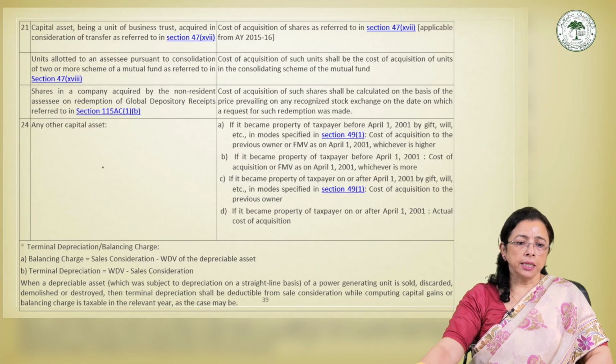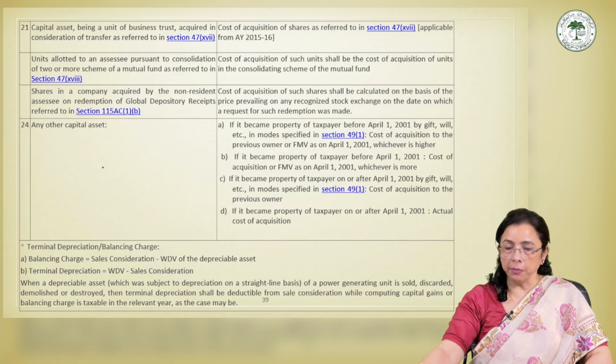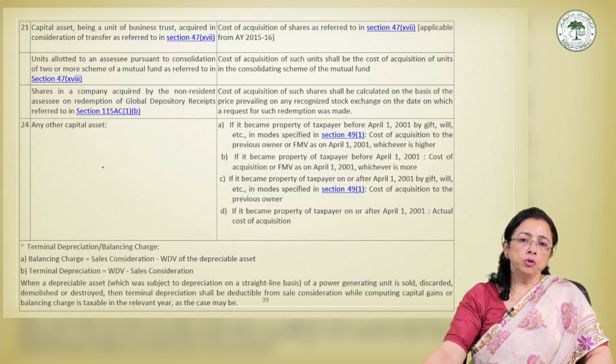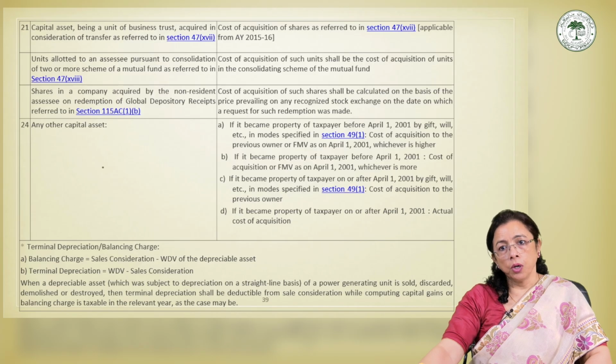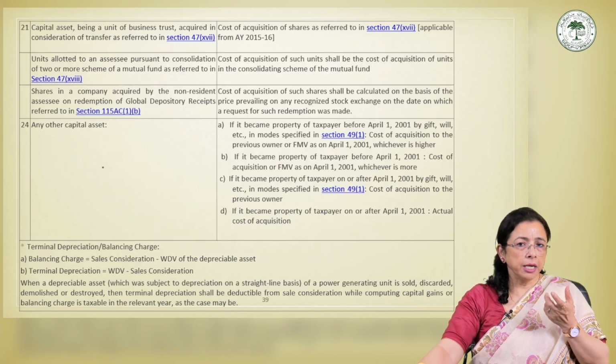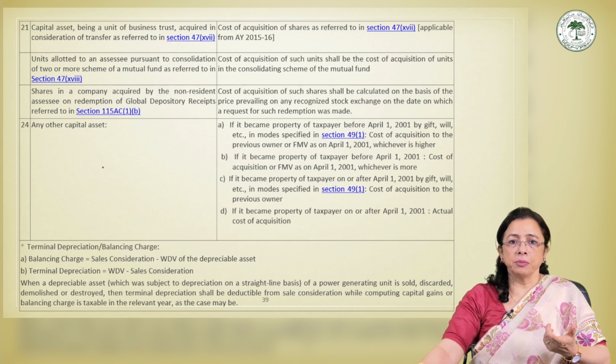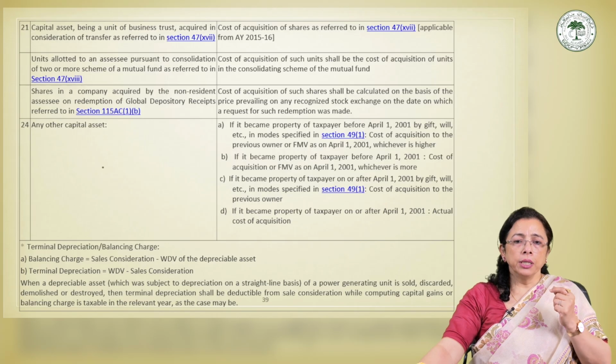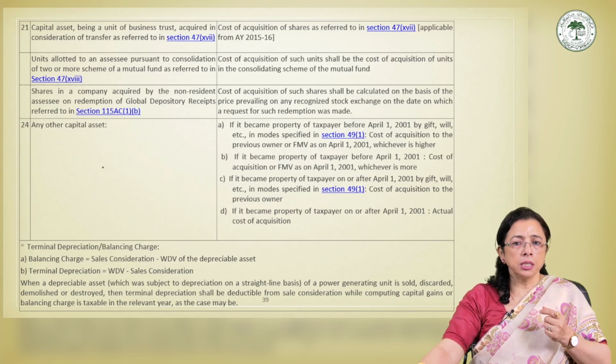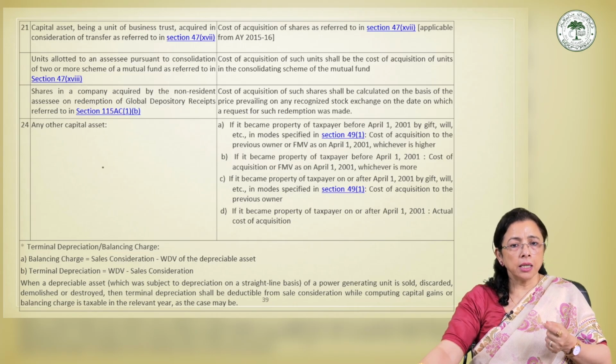Coming to the next, that is unit allotted on consolidation of mutual fund scheme. Mutual fund sometimes consolidates 2 or more schemes into a single scheme, maybe from the point of view of administrative efficiency or investment efficiency. So in such cases, the unit holders receive units in the consolidated scheme in place of units held in the earlier schemes.